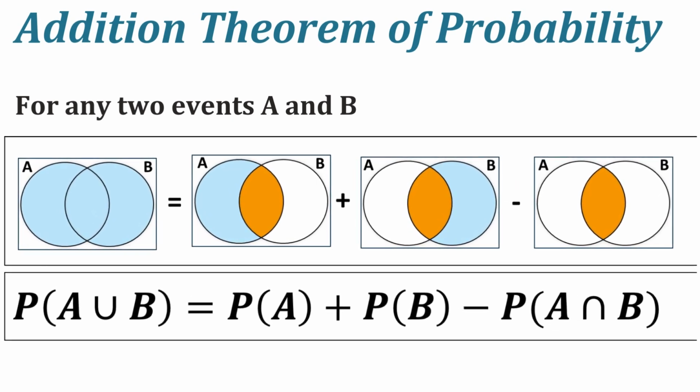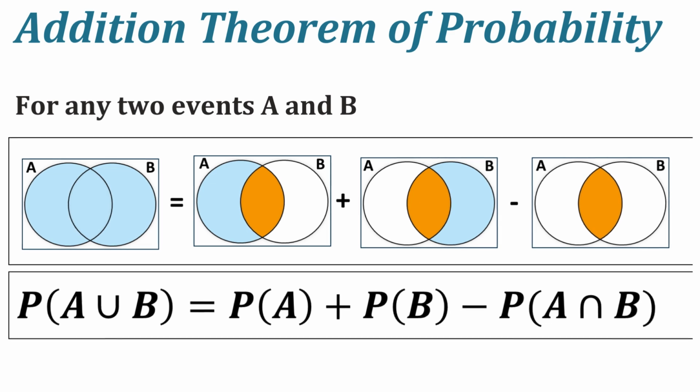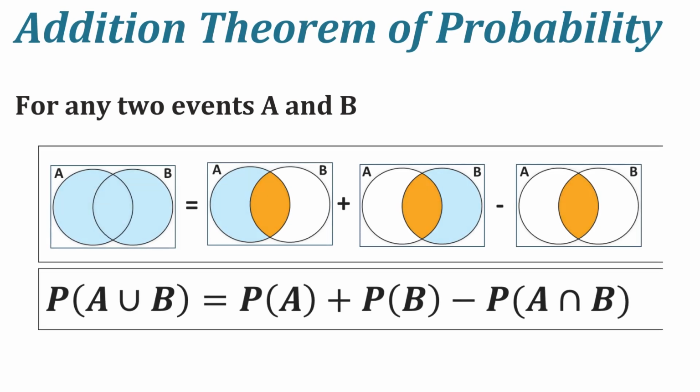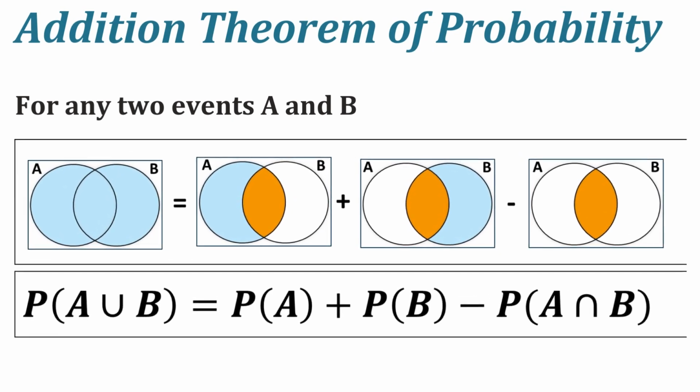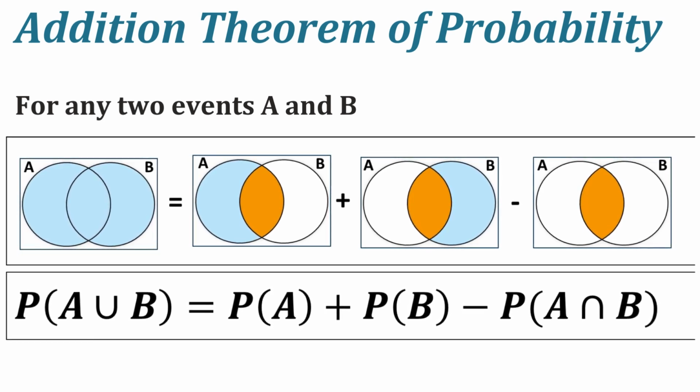Addition theorem of probability. For any two events A and B, probability of A union B equals probability of A plus probability of B minus probability of A intersection B. This diagram clearly shows the addition theorem. If we want to find the probability of drawing a red card or a king from a deck of cards, we use this formula to avoid double counting of red kings. So this diagram clearly indicates the addition theorem of probability.